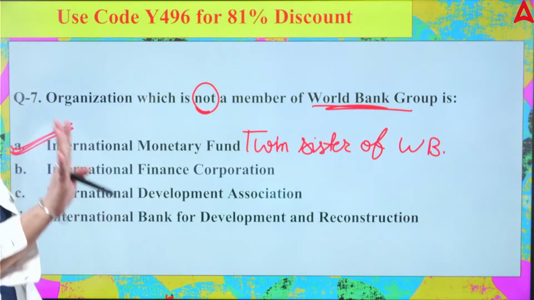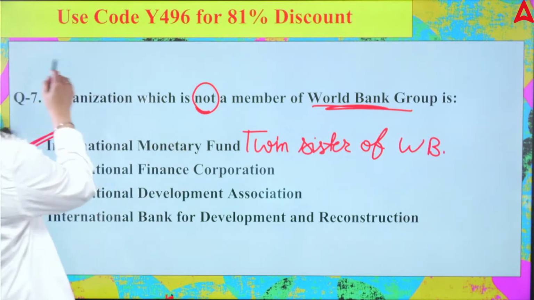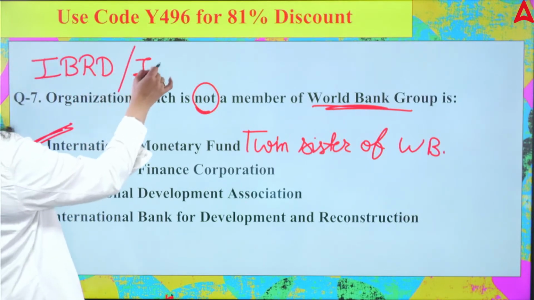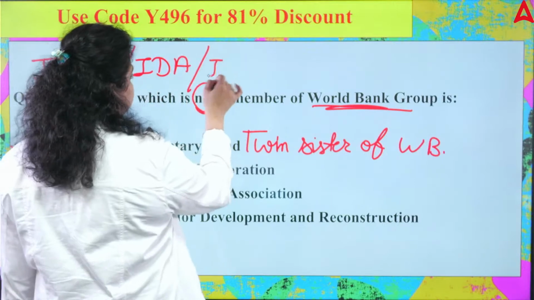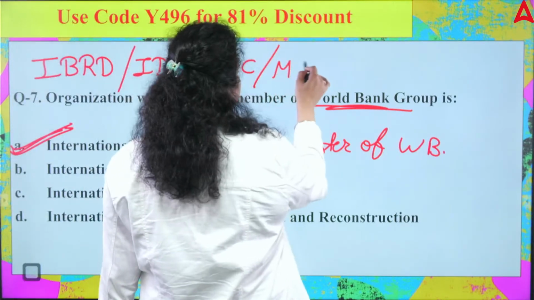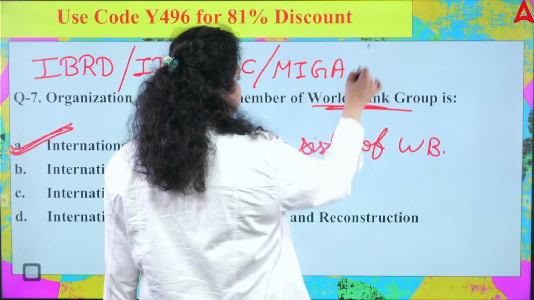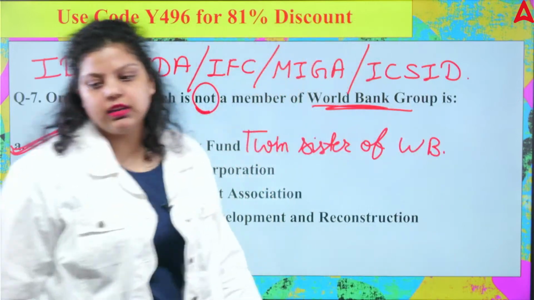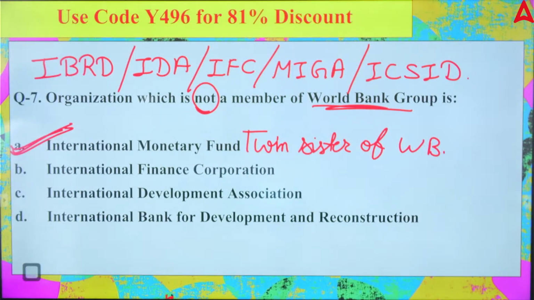Now World Bank has 5 institutions under the World Bank group. We have IBRD, International Bank for Reconstruction and Development. We have IDA, International Development Association. We have IFC, International Finance Corporation. We have MIGA, Multilateral Investment Guarantee Agency. We have ICSID, International Center for Settlement of Investment Disputes. So these are the 5 institutions or organizations under the World Bank group. Okay, do remember their names. These are the 5. IMF is not a part of World Bank group. Clear. Next.